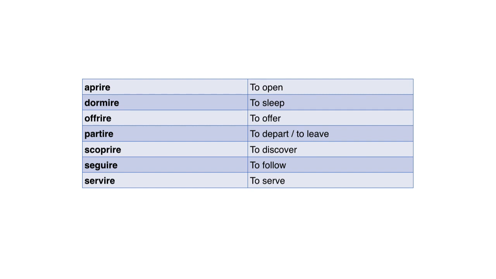Partire means to depart or to leave. I know we already did a verb that means to leave, right? Lasciare, right? The thing is that lasciare I would use not really for leaving a place.